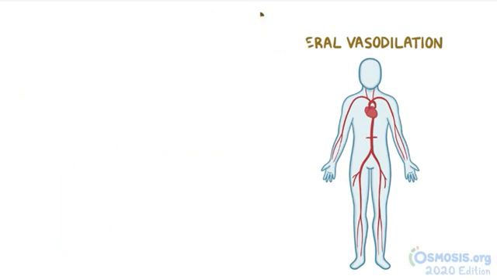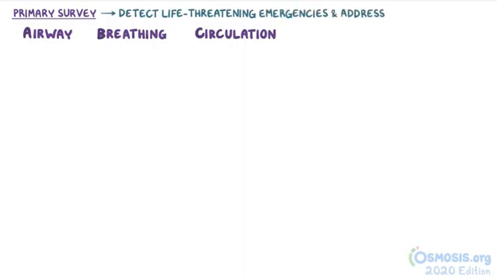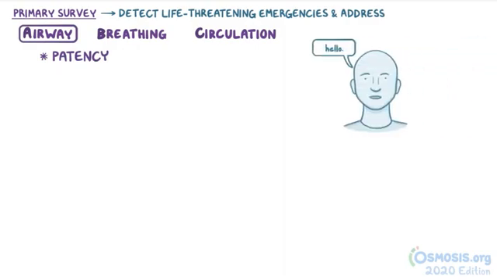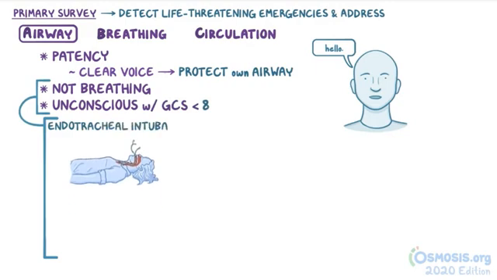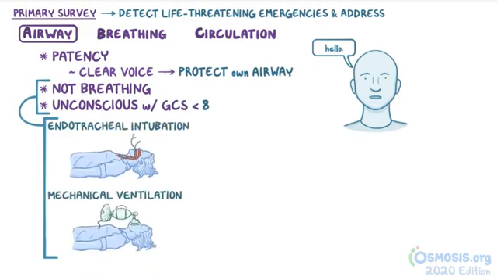The approach to an individual with suspected shock starts with the ABCs: airway, breathing, and circulation. The goal here is to detect life-threatening emergencies and address them immediately. The airway is evaluated for patency, and the easiest way to do this is to ask the individual to speak to you. A clear, coherent voice usually means that they can protect their own airway. If the individual is not breathing, or is unconscious with a Glasgow Coma Scale, or GCS, less than 8, then endotracheal intubation and mechanical ventilation is performed.